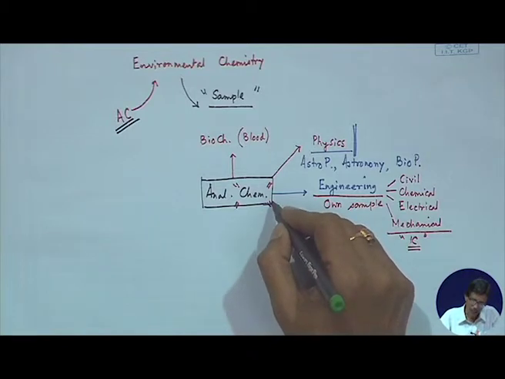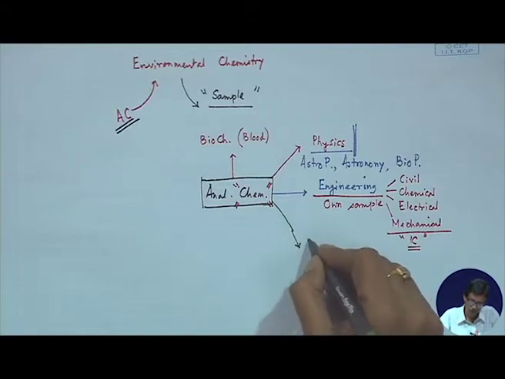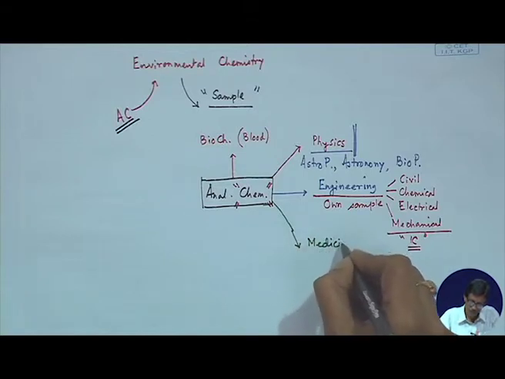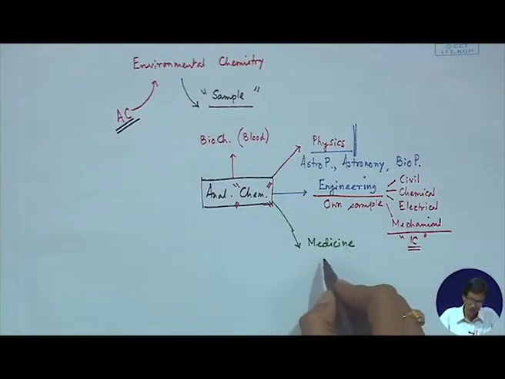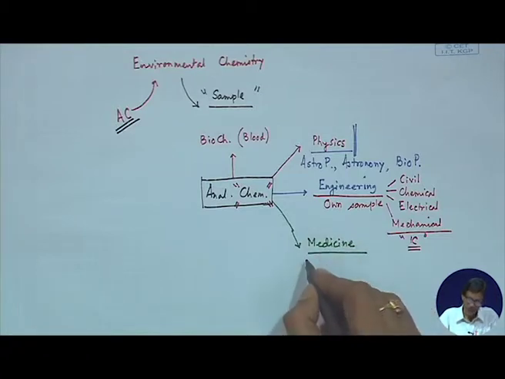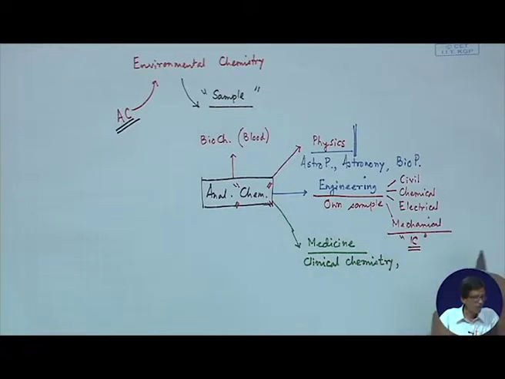So, if we go further in any other branch, say like medicine. If we have some medicine, that means if we can have the corresponding analysis in terms of the clinical chemistry, as we were talking about the sample of blood to treat some illness or your condition, that means how much hemoglobin you have, or the dissolved gases like O2 and CO2.